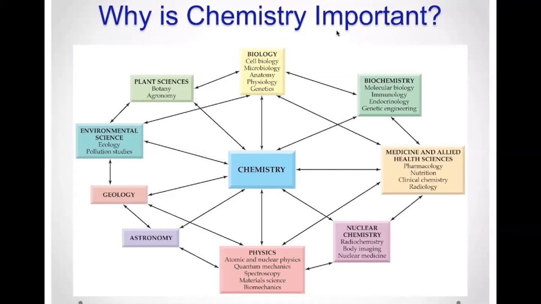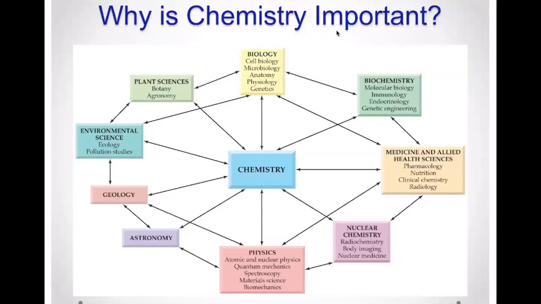Okay, so why is chemistry important? Well, as you can see from this diagram, chemistry is here in the middle. It is known as the central science because all other science fields, biology, geology, astronomy, physics, biochemistry, they all require a good understanding of chemistry, because chemistry is the study of matter.